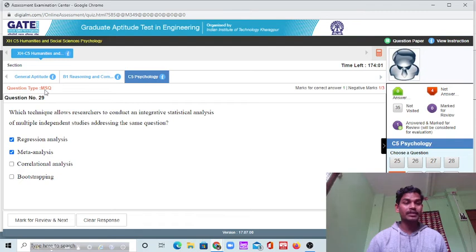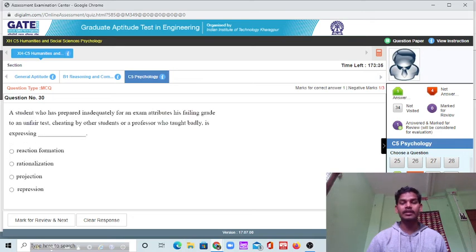The question type is MSQ, multiple selection questions. It means more than one option may be correct. You should know this very well. Multiple options. Suppose the answer may be regression analysis and meta-analysis. So you can save and next. Thus you can give your exams.